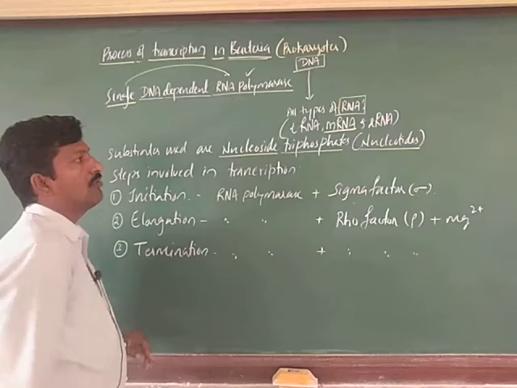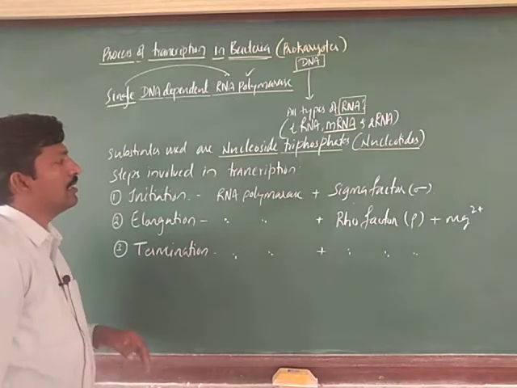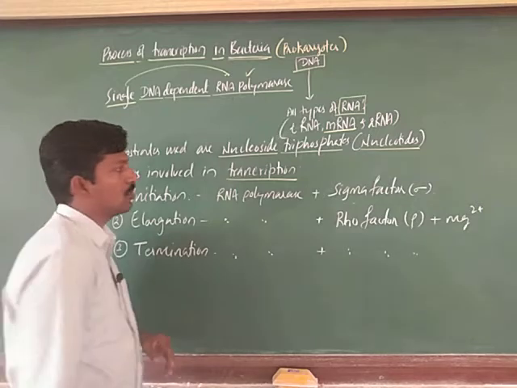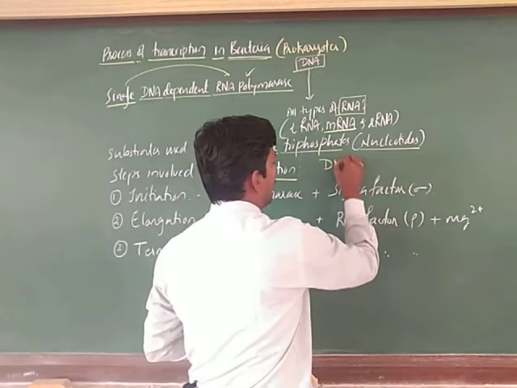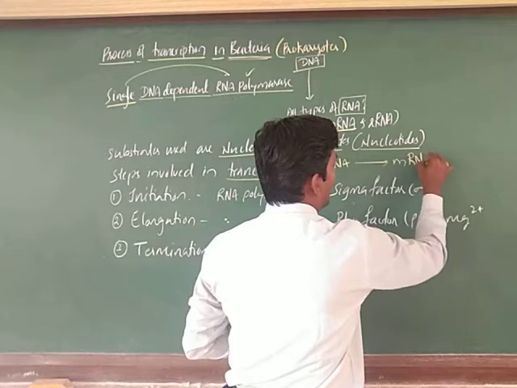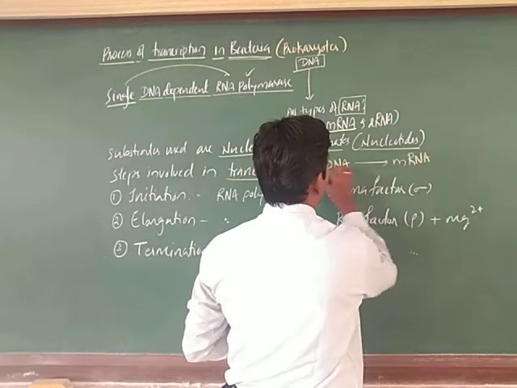As you know, the synthesis of mRNA is nothing but transcription. A segment of DNA forms the mRNA, and by this we can understand transcription.